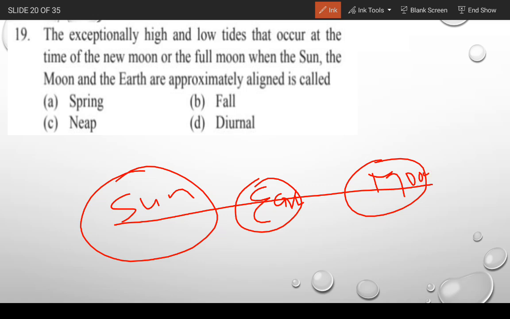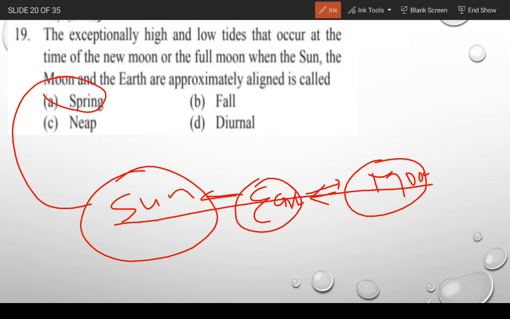When they are aligned in the same direction, because of that spring tides occur, because of the gravitational pull. As we all know, the Moon is the nearest, so its gravitational pull acts on the Earth, and the Sun is also one of the largest, so it also creates a gravitational effect on the Earth.